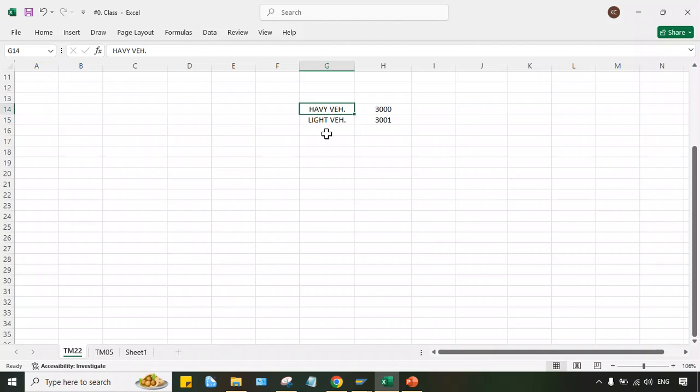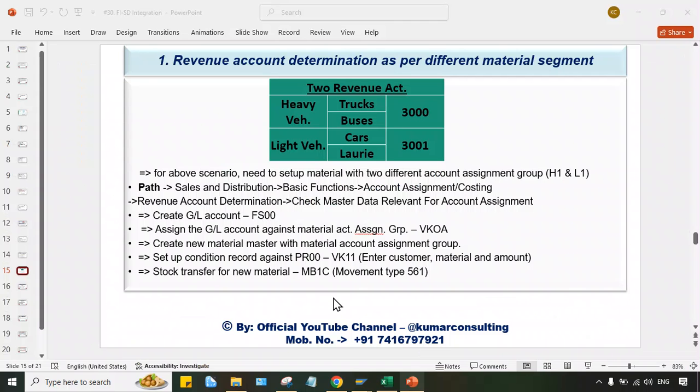Yes, there are options. Look at here. First of all, what we have to do. For this scenario, heavy vehicles we can again categorize: trucks are there, buses are there. In light vehicles, we have cars and lorries.